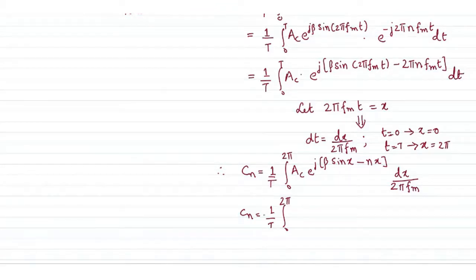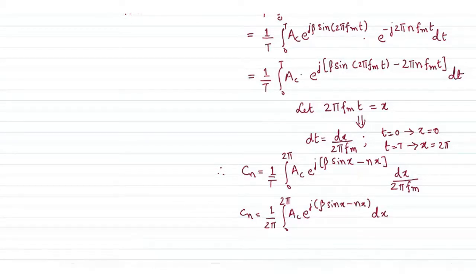If I take 2π f_m outside the integral, which is a constant, and T times f_m is 1, what will be left here is simply 2π as the multiplier of this integral, which is A_c times e^{j(β sin x minus nx)} dx.